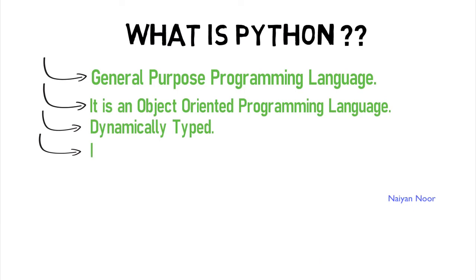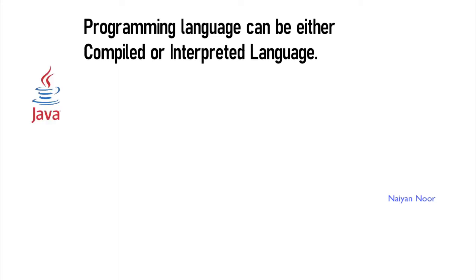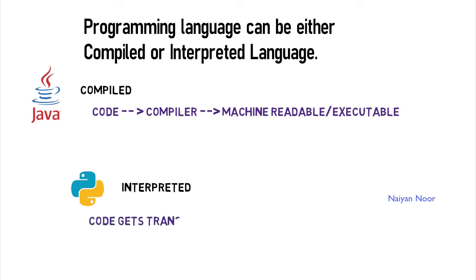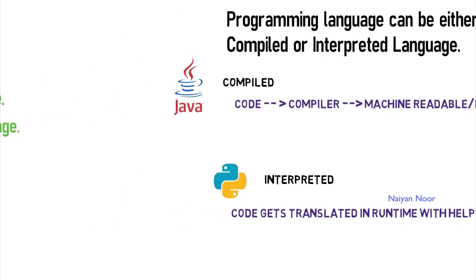Python is an interpreted language. Basically there are two types, compiled and interpreted. For example, Java is a compiled language, which means that the code will be compiled to a machine readable format using a compiler, and then the compiled format will be used for execution. In Python there is no concept of compiler. It can be directly run and the code gets translated in the runtime using something called as interpreter.